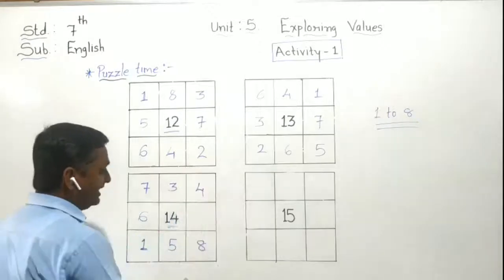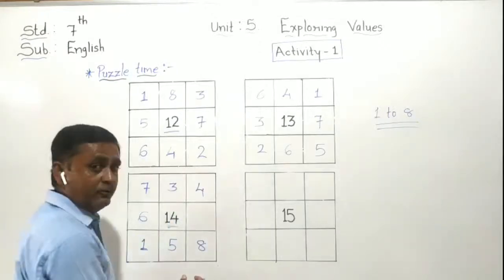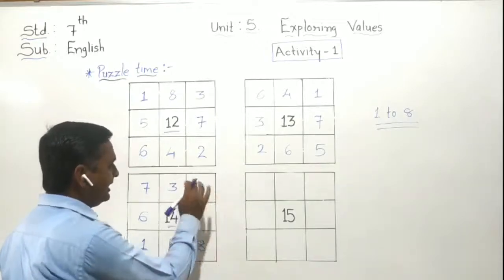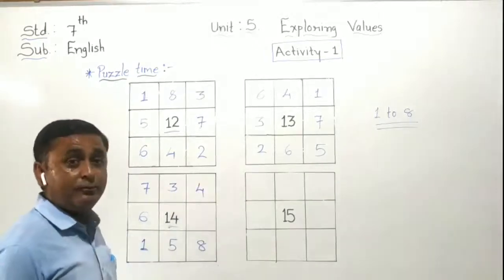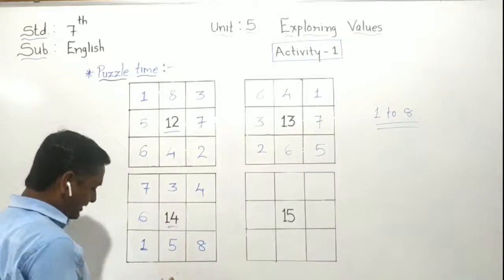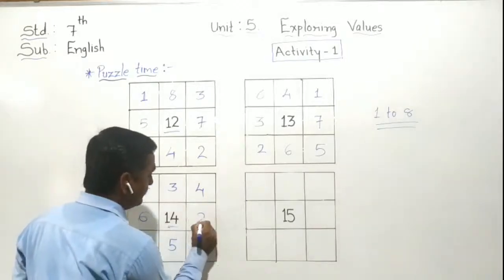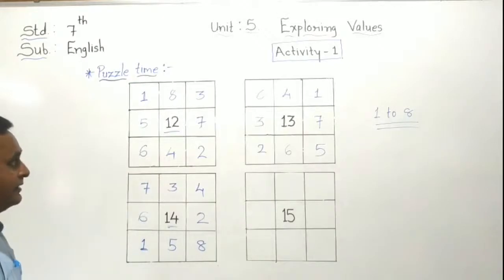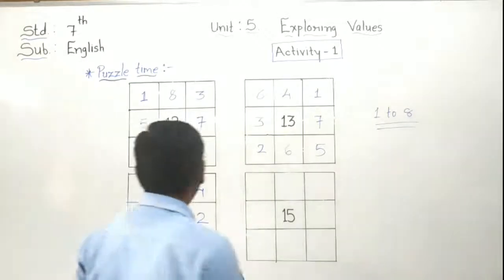Now the last vertical line we have to solve. 4 and 8 are given here. 4 and 8 is equal to 12. We require only 2 to make 14. So here our puzzle is solved.